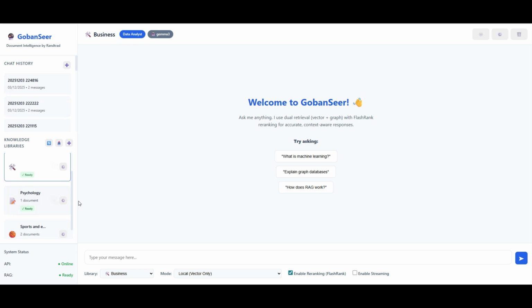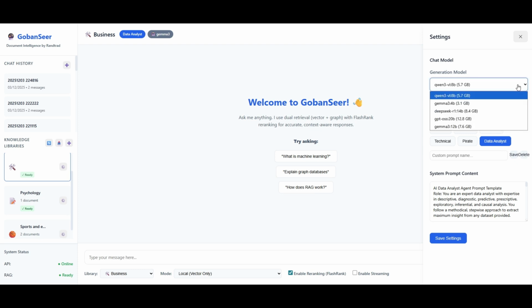The good thing with this system is that it is entirely local. This is running not in the cloud, but this is using a local model. So I have access to a number of different models on my system. Gemma 3 is one of my favorites from Gemini, from Google. I also have some larger models as well, depending on what I'm looking to do.